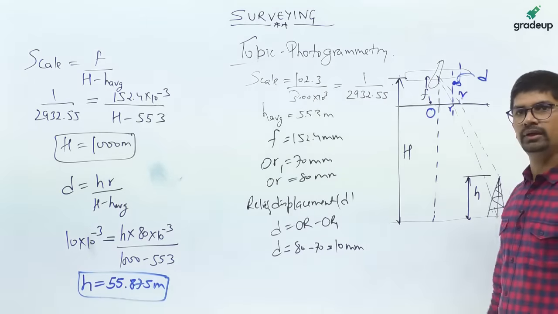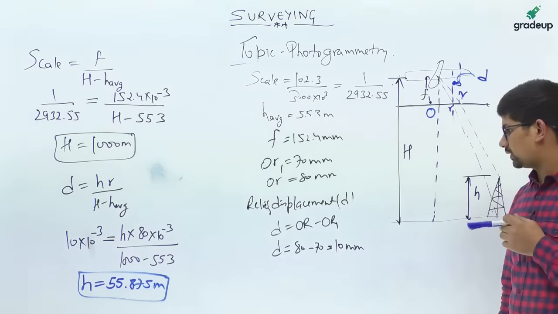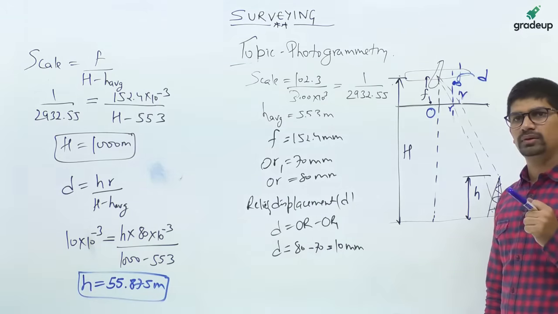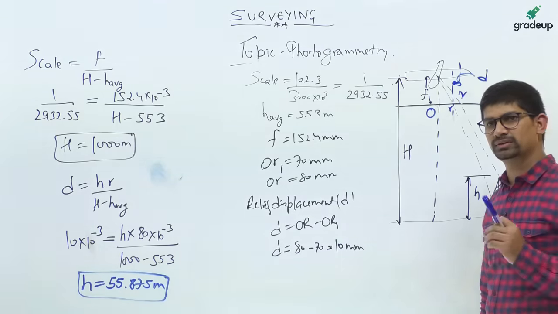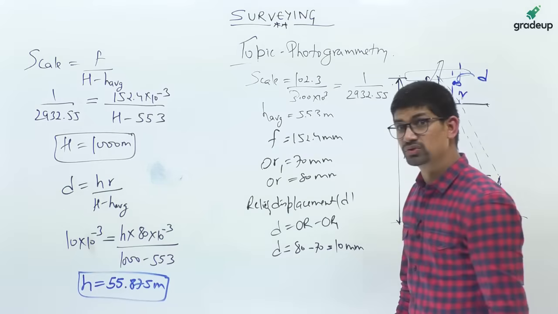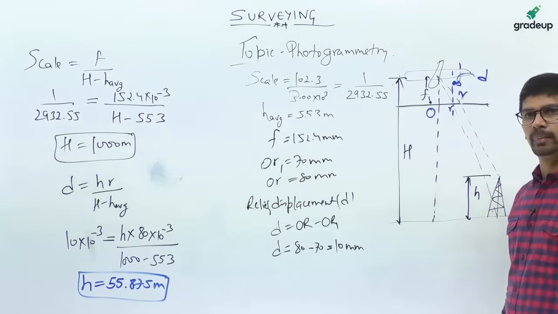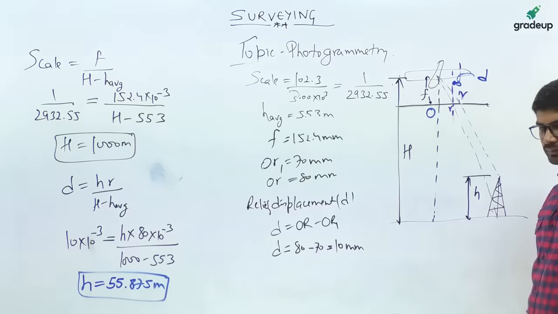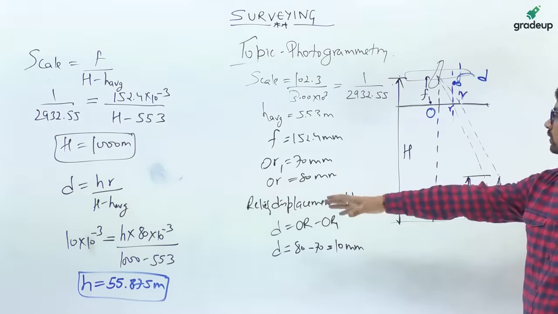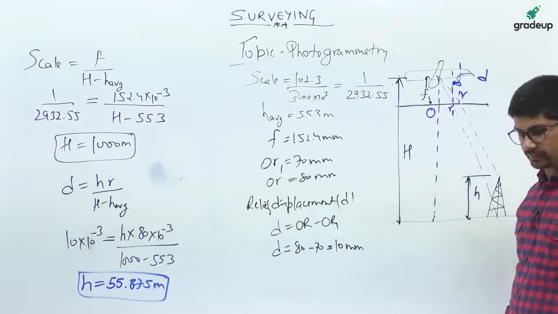So 55.875. Yes Ravi Saxena, your answer is correct. Please don't round off that value. Shivam, yes, your answer is correct as well. Please Shivam, don't put the question mark. You should be confident in writing your answers. So please take a screenshot of this. I hope this concept is clear to you, of the vertical aerial photogrammetry.